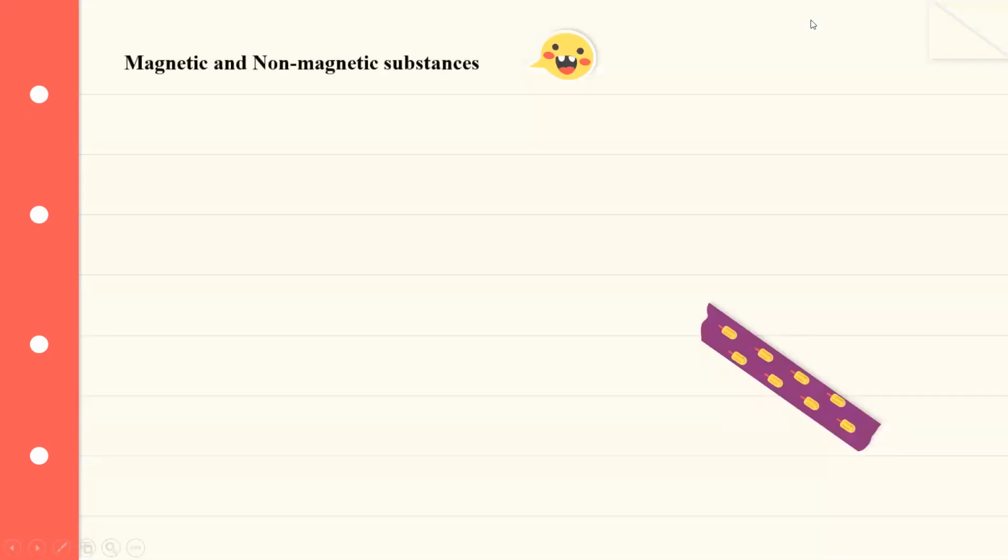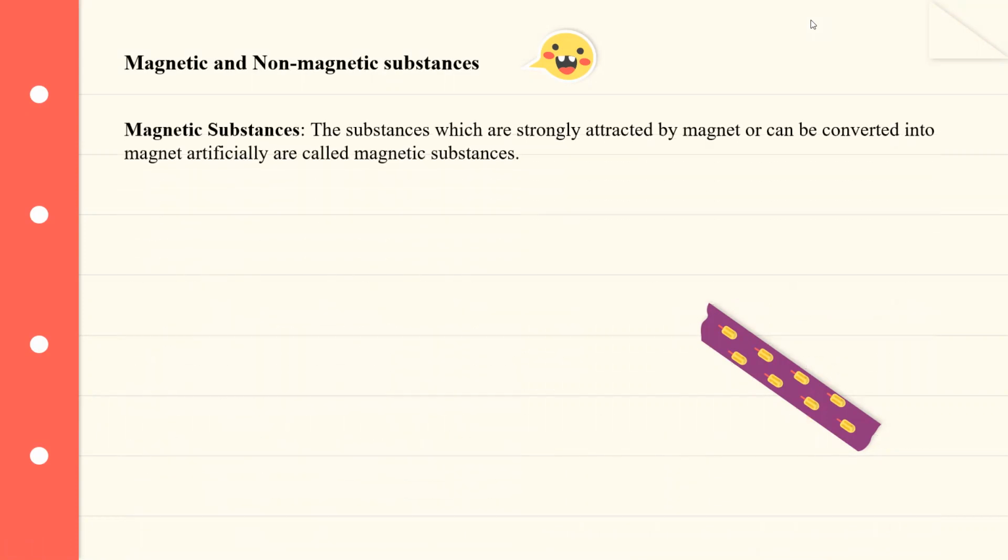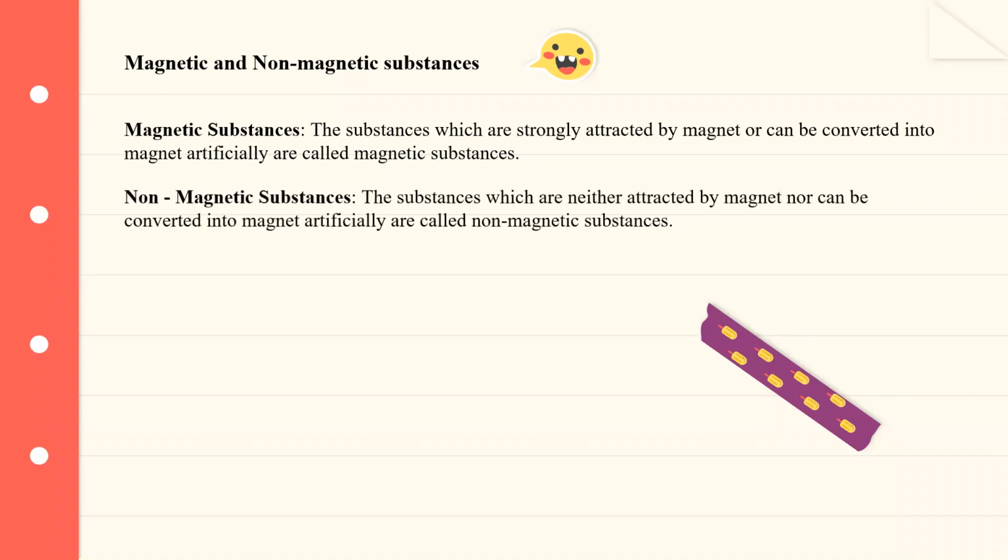Let's move on to magnetic and non-magnetic substances. The substances which are strongly attracted by a magnet or can be converted into a magnet artificially are called magnetic substances. The opposite of that is non-magnetic substances. The substances which are neither attracted by a magnet nor can be converted into a magnet artificially are called non-magnetic substances. So that's all about magnetic and non-magnetic substances.